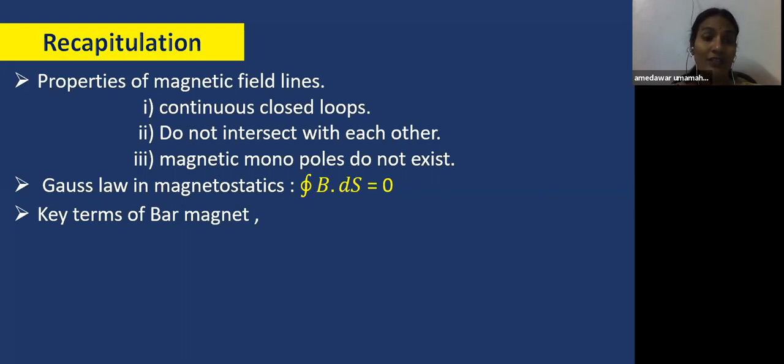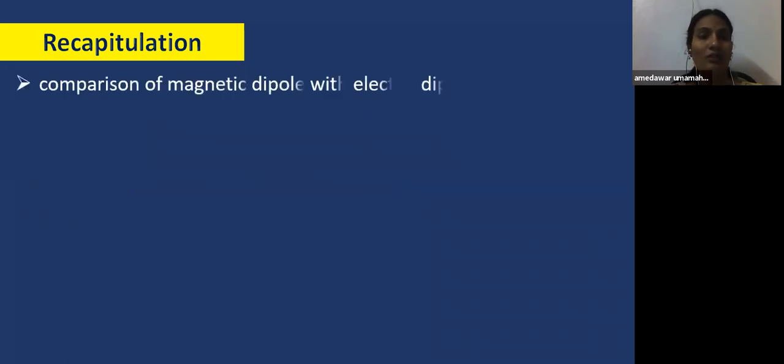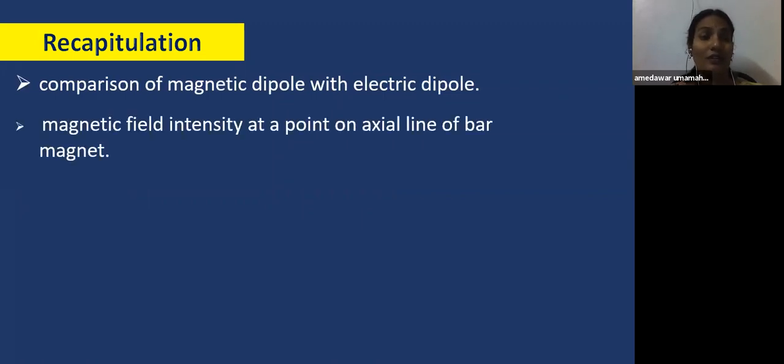And also we have discussed the key terms of a bar magnet and its significance: its length, its magnetic length and the pole strength, and also magnetic dipole moment. And also we drew the analogy of the magnetic dipole with the electric dipole. The magnetic field intensity at a point on the axial line of a bar magnet is B equal to mu naught by 4 pi into 2m by r cube. What is m here, children? Yes, it is the magnetic moment of the bar magnet.